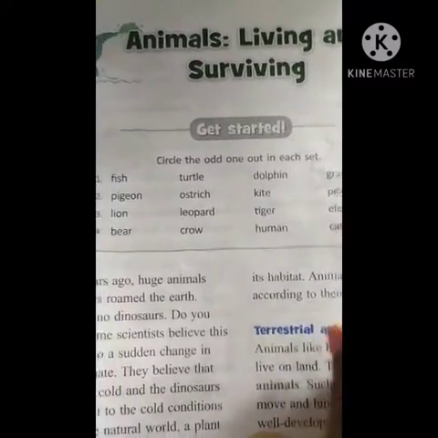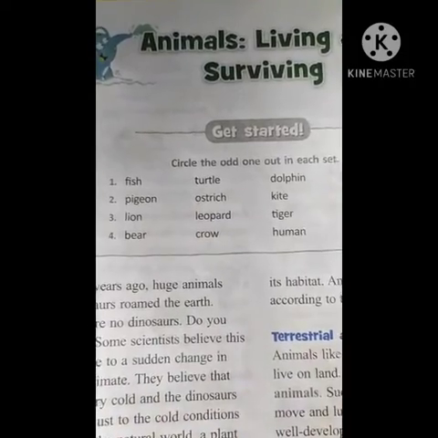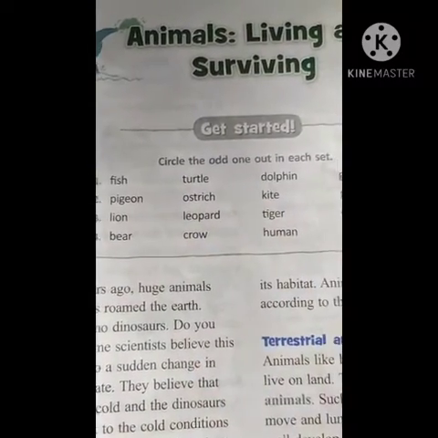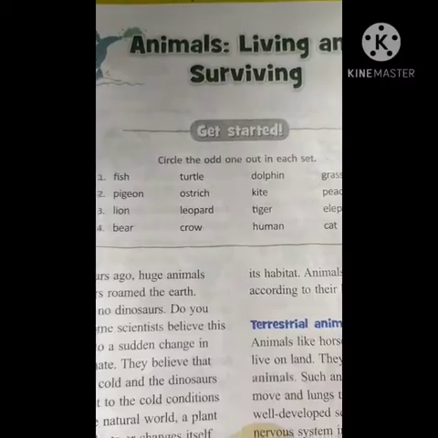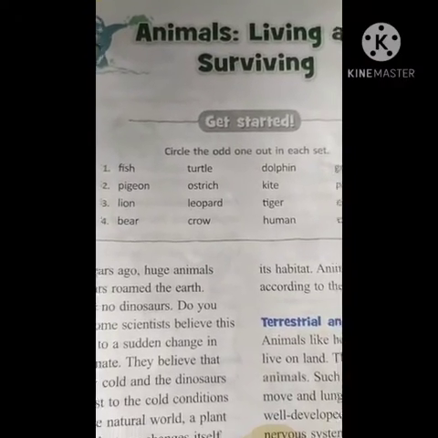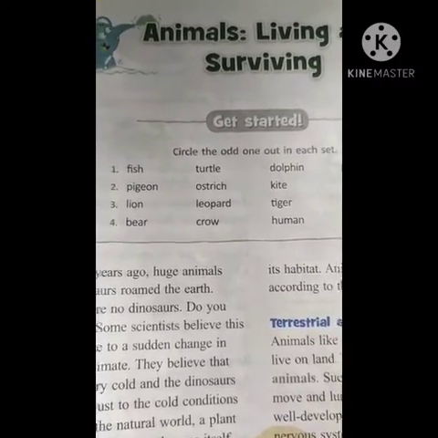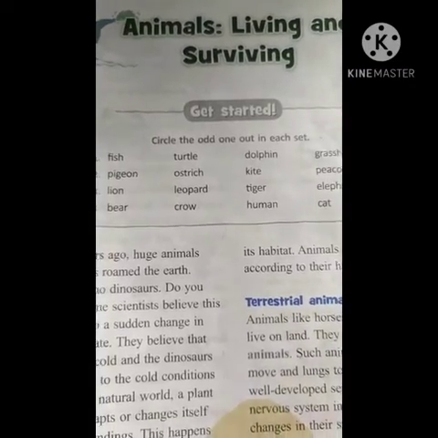So peacock, kite and pigeon, they are able to fly. So ostrich is the flightless bird. That is the reason that is the odd one out. Okay. Please do. I am not doing, children. Please, you have to do it. I will see who can do and who cannot do.